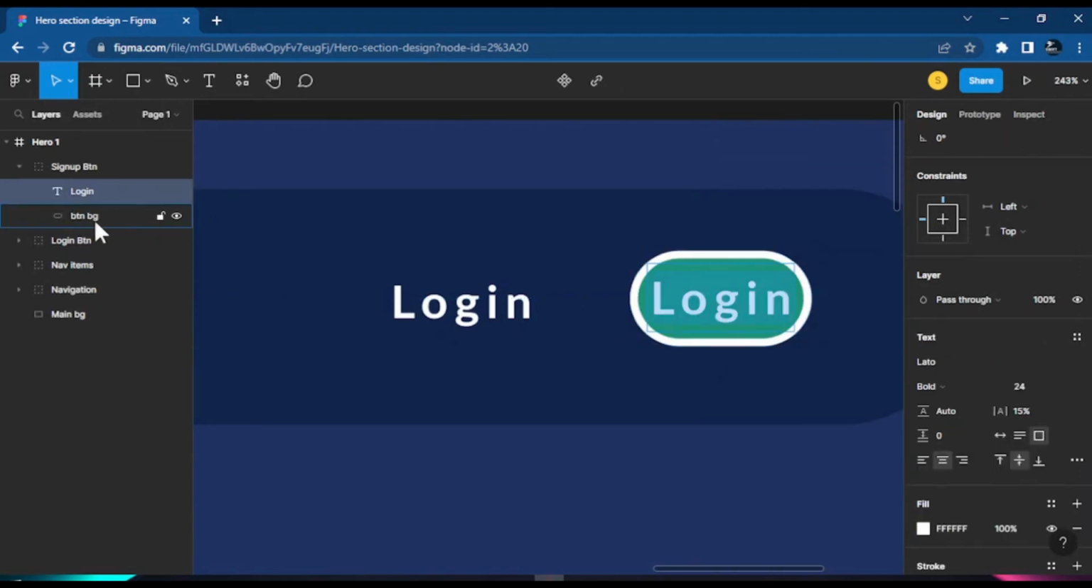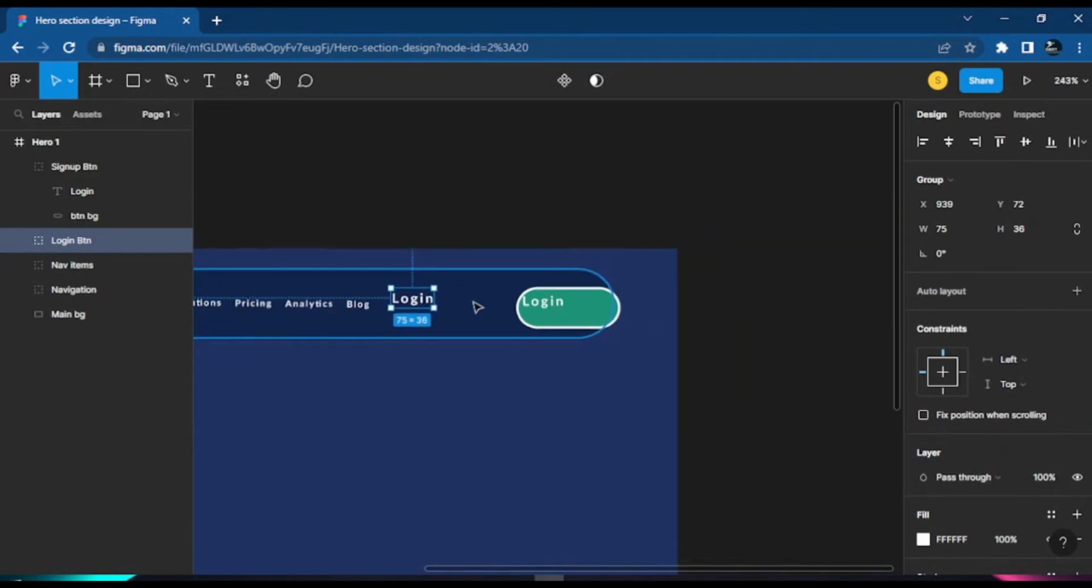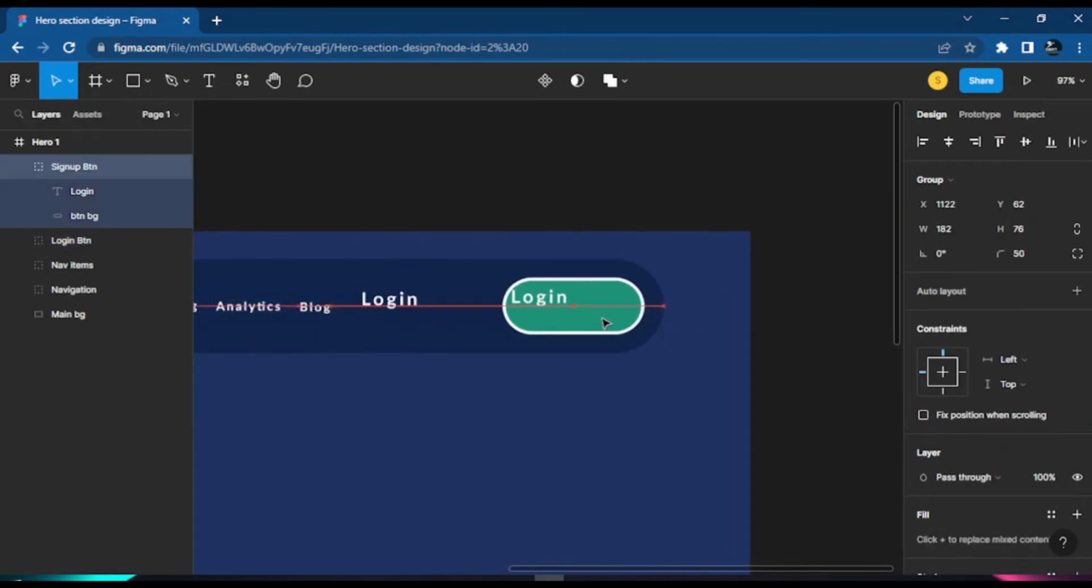Now let's increase the size of this button. 182 will do, 182, and let's set the height to about 76 for here. Let's zoom out, let me see what we get. So we get this nice button where they stand for here.